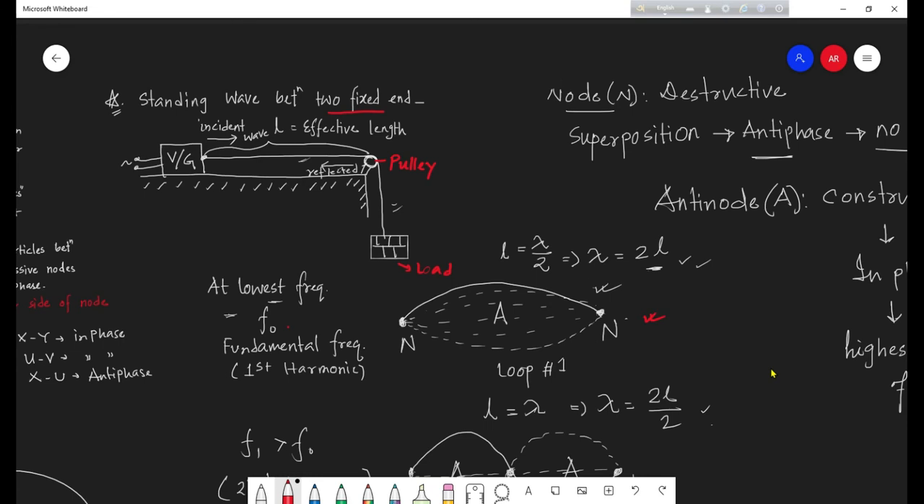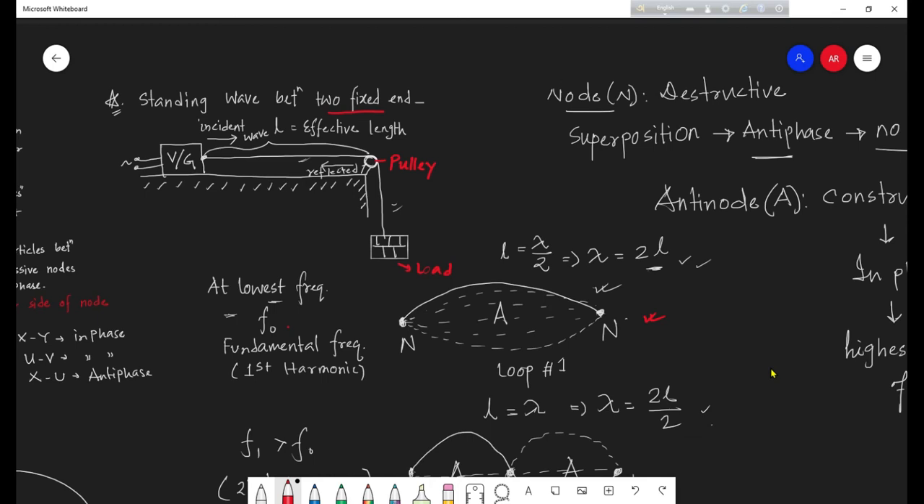All right. So this is one loop we get. These are the two nodes we get. In between two nodes, A stands for antinode. Here the particle will have the largest amplitude of vibration, maximum amplitude of vibration. What would be its amplitude of vibration? If the incident and reflected waves have the same amplitude, then at the antinode we will see the amplitude become double. 2 and 2 becomes 4. Why is it so? Because the antinode is the point where the two waves meet each other constructively.